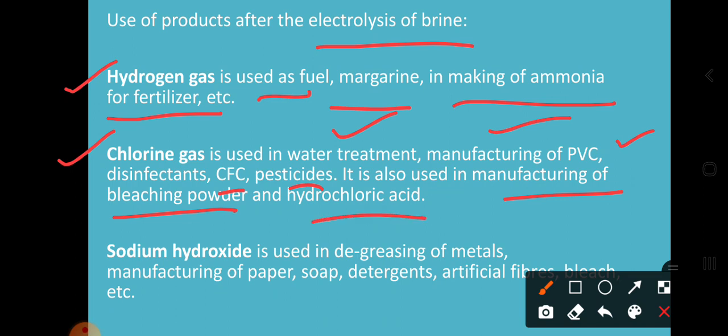So these are some uses of chlorine gas. Then what are the uses of sodium hydroxide? A simple example: we use it to prepare soaps, detergents, artificial fibers, for bleaching purposes and for degreasing of metals. Why? Because it is a very strong base, so it has lots of applications.